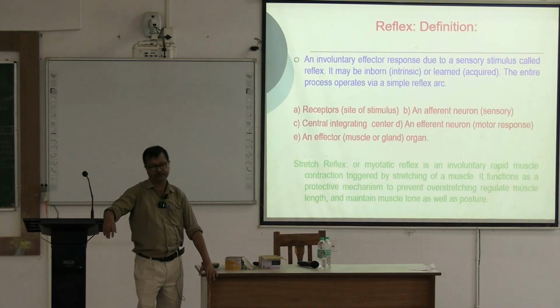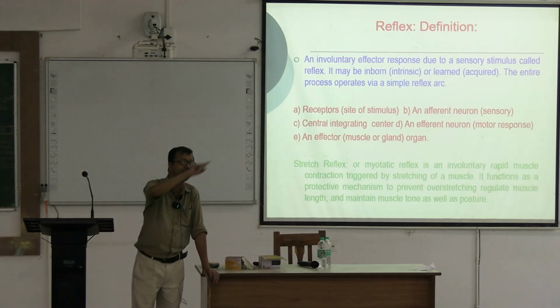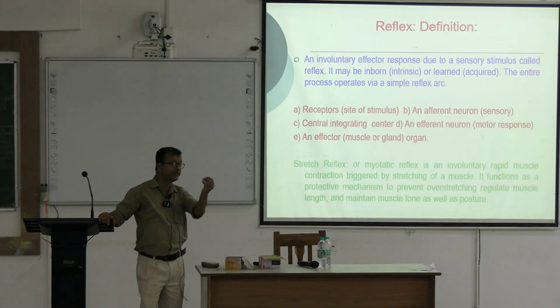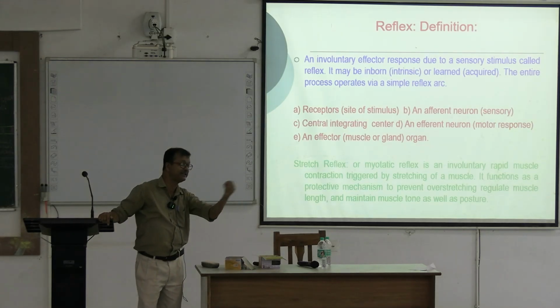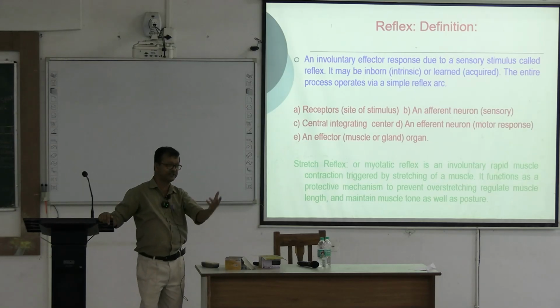The stretch reflex. Myotatic. Myo means what? Myo means muscle. Tatic means what? It has derived from a Latin word, tasis, T-A-S-I-S. Tasis means tension. Like Sanskrit, Latin is similar; from tasis it is in English tension.